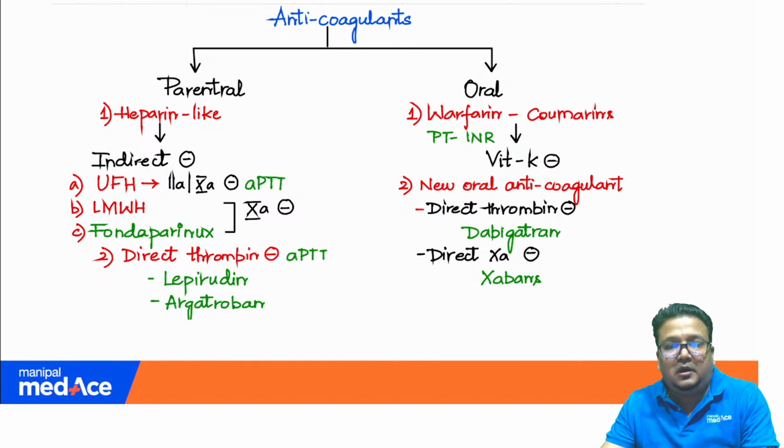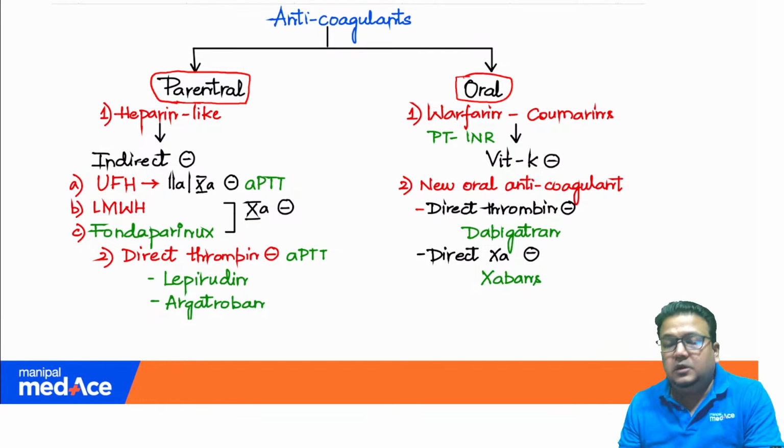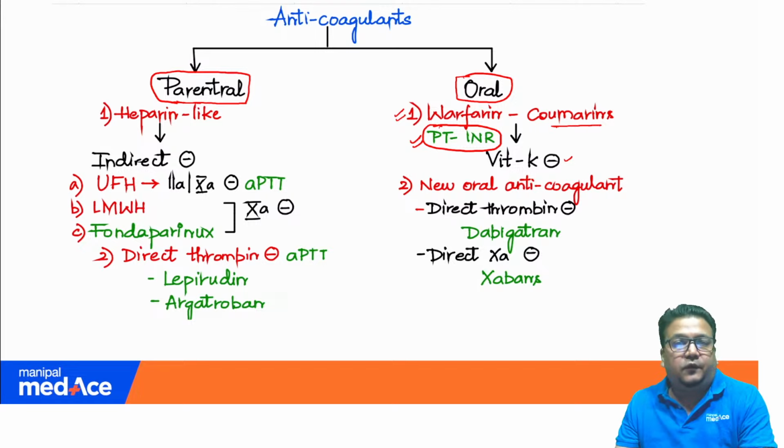This is again a screenshot from my notes in Manipal MedAce, and you will find that clearly we have divided anticoagulants into two types. One are parenteral, those which are given via injection, subcutaneous or IV, and the other ones are oral. Among the oral, we find warfarin is the first, which is a coumarin derivative and interferes with vitamin K dependent activation of clotting factors. You will find PT/INR written in green. This means that this requires monitoring. So warfarin is one oral anticoagulant that requires monitoring.